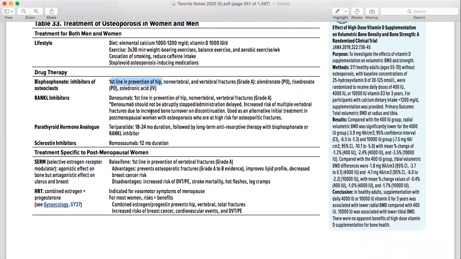Along with that, you have to tell the patient that you have to take it in the morning, first thing, and all of these things. So know a little bit about how you are going to counsel about the bisphosphonate. Then RANKL inhibitors, denosumab, first line for the prevention of the hip. If you cannot give bisphosphonate and the patient has an intolerance to bisphosphonate, you can switch to which one? RANKL, which is basically denosumab.